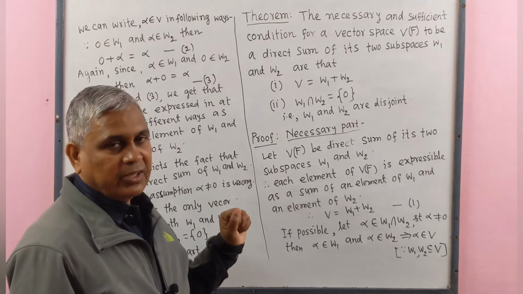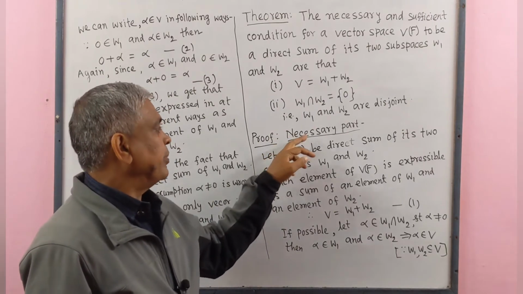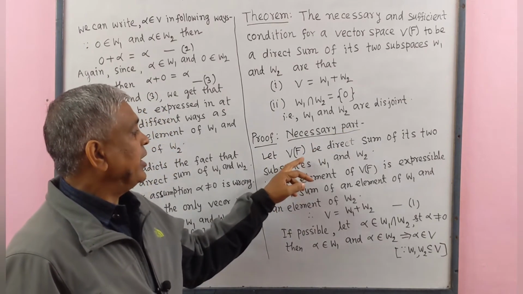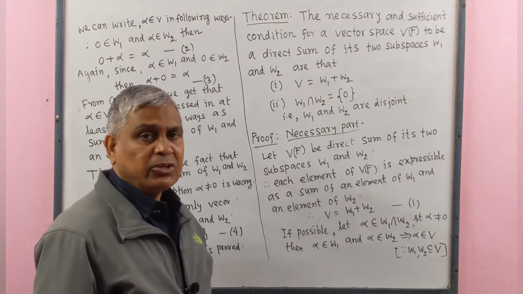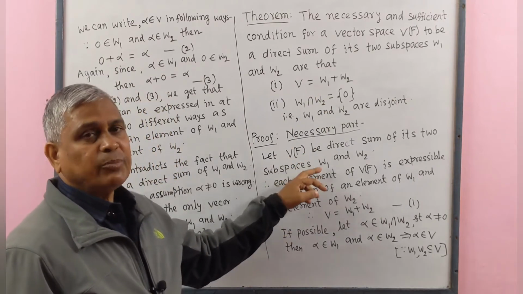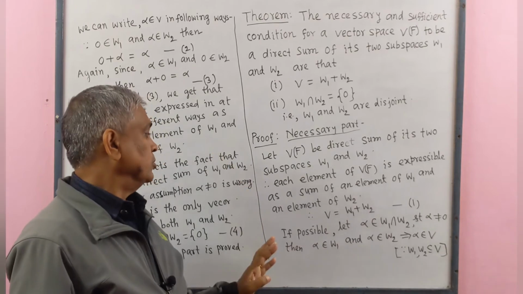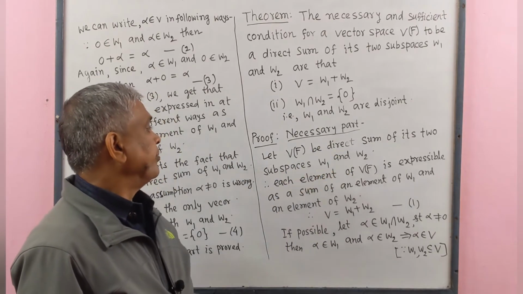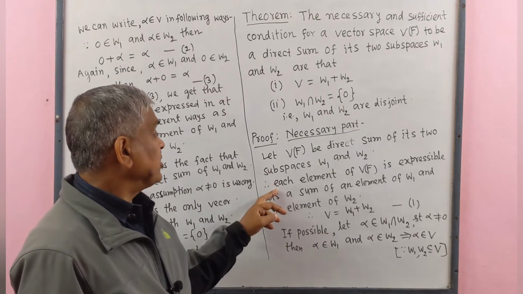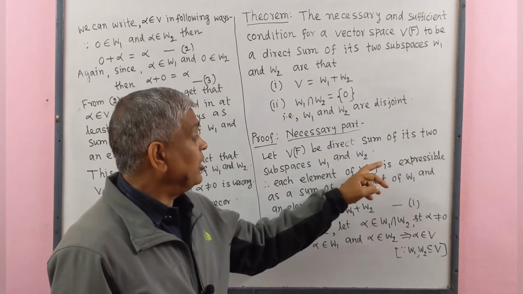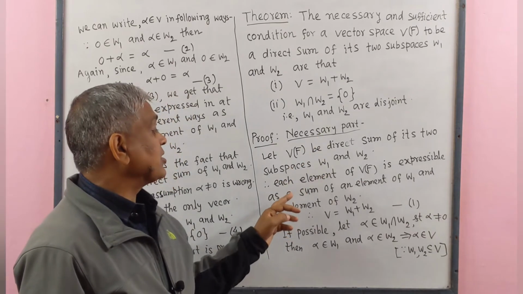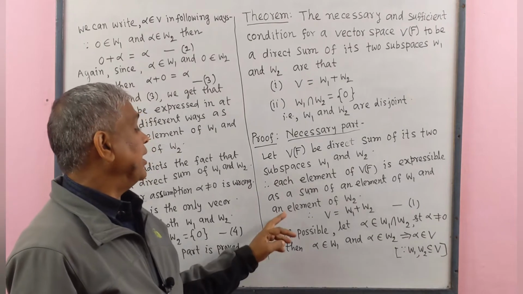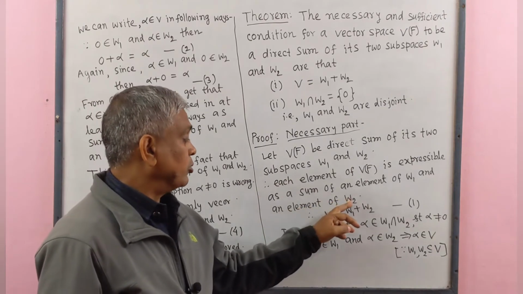Now we prove this, the necessary part of the proof. Let Vf be the direct sum of its two subspaces W1 and W2. Direct sum means each element of Vf is expressible as a sum of an element of W1 and an element of W2.